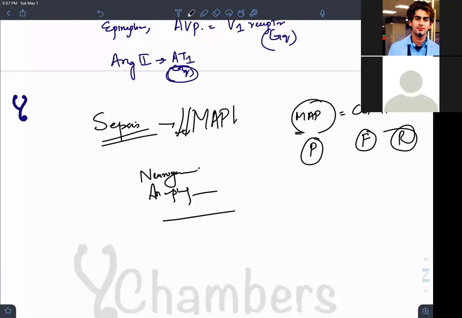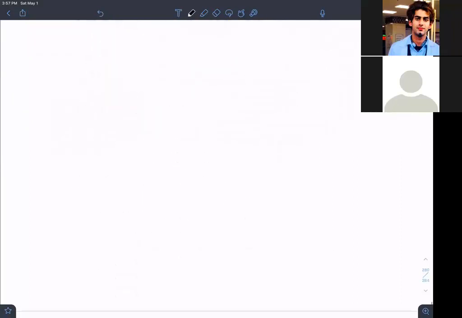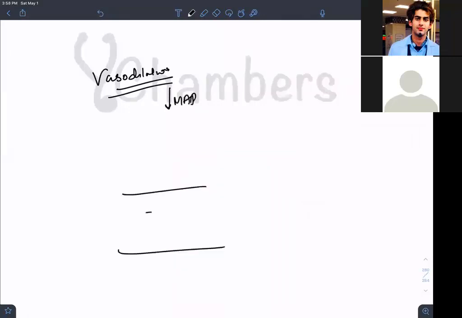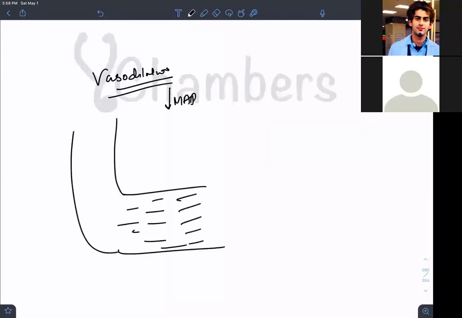Now, talking about arteries or arterioles, let me tell you something about vasodilation. What will happen in vasodilation? Your MAP will decrease, because you are dilating the vessels, which means they will accommodate more blood. I'm talking right now about the arterioles.